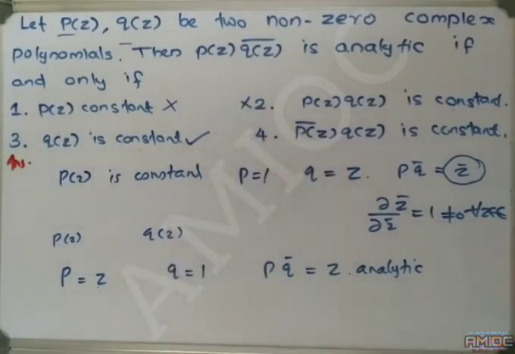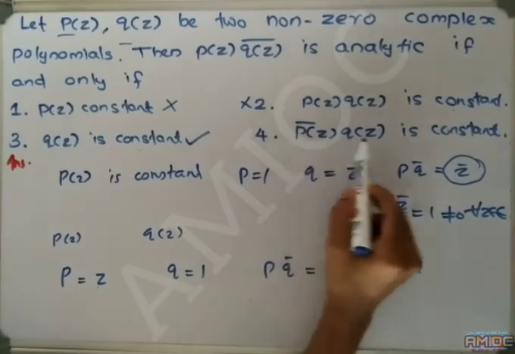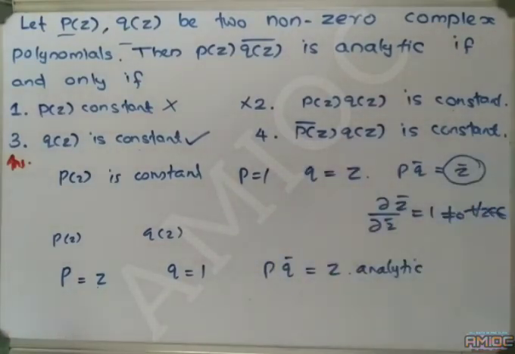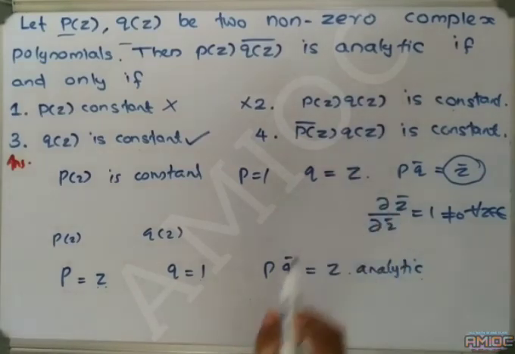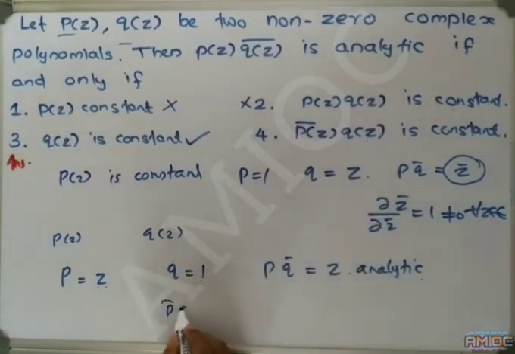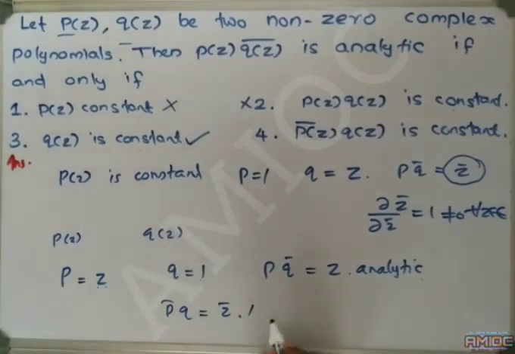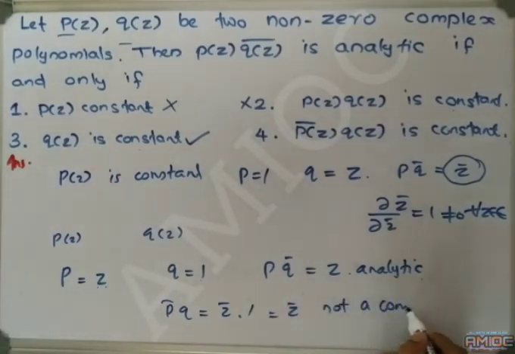And the fourth option, P̄·Q is constant. What about P̄·Q? If we consider the same example, P equal to z and Q equal to 1, then P·Q̄ is analytic. But P̄·Q equals z̄ times 1, which is equal to z̄, and that is not a constant.